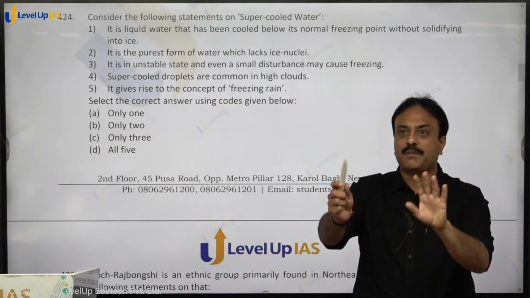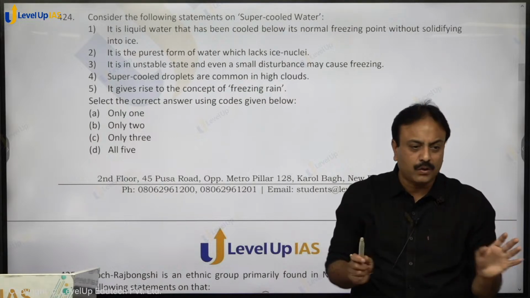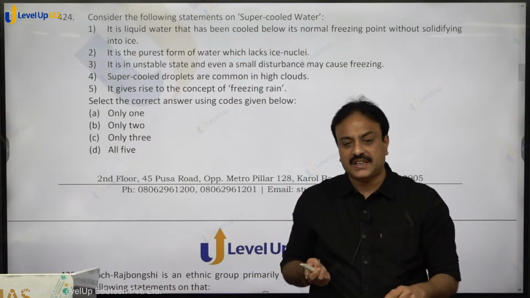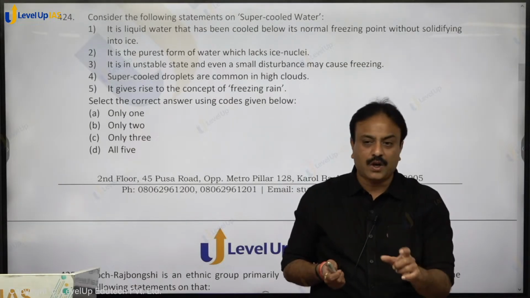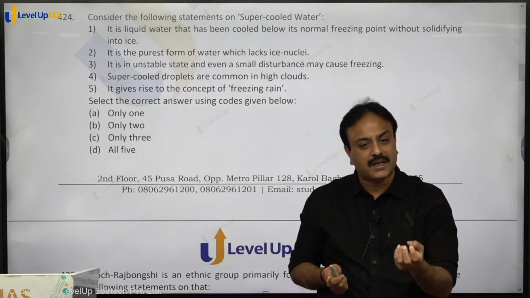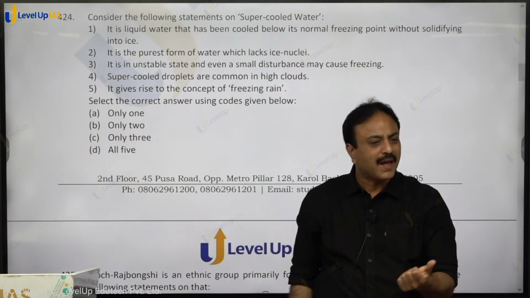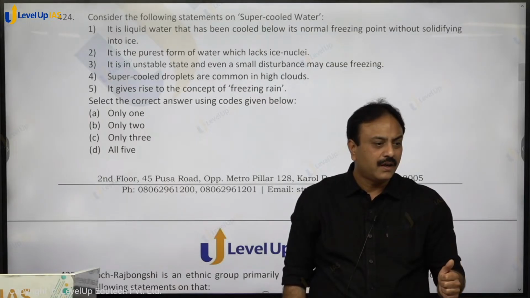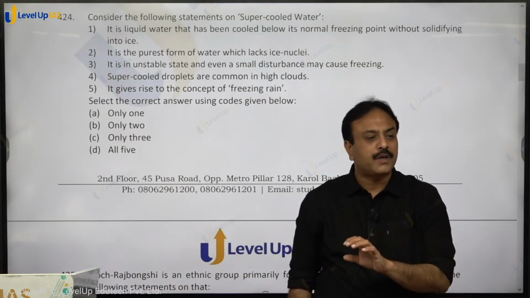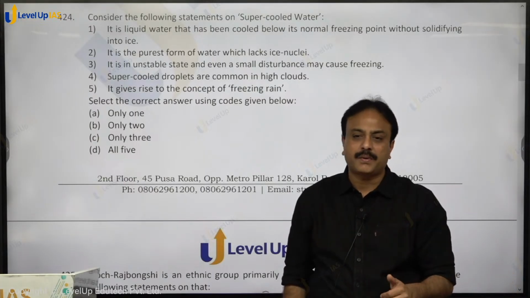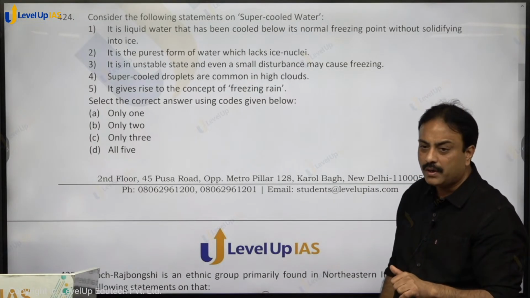When water is in absolute purest form, no nuclei is present there, and if there is no disturbance, it is stable without any movement. Then if it is cooled even below 0 degree Celsius, it will not freeze, it will not transform into solid form, and that is called supercooled water. Water present in the higher clouds, where impurities are lacking and hygroscopic nuclei is absent, is in a supercooled state.